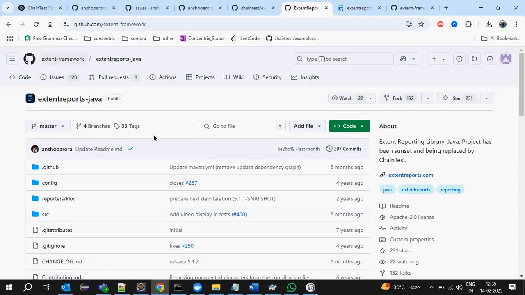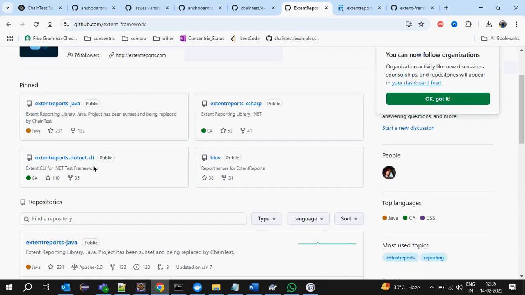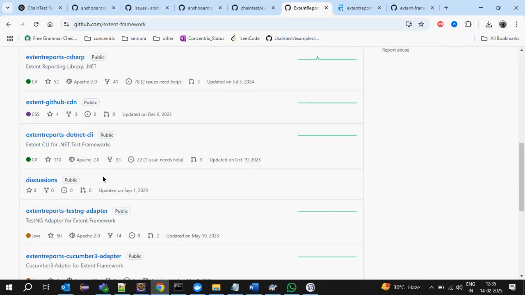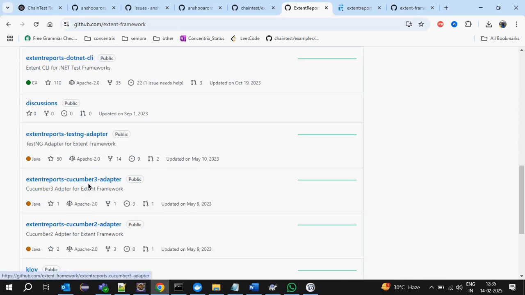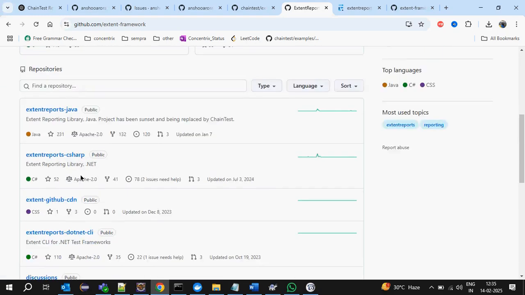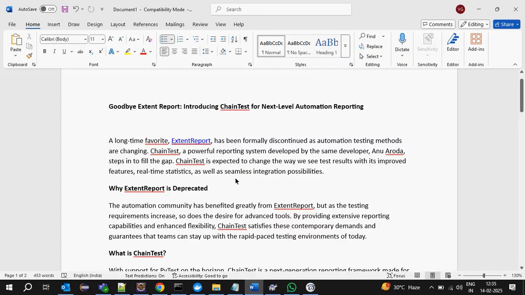Previously, Extent Report supported Extent Report C#, Extent Report Java, .NET, and Cloud report. It supports Cucumber, TestNG adapter, Cucumber adapter. It supports different frameworks, and we can integrate Extent Report with them. Now, whatever they are saying about ChainTest.